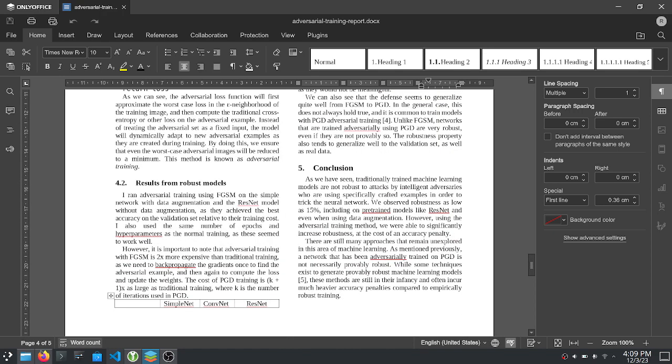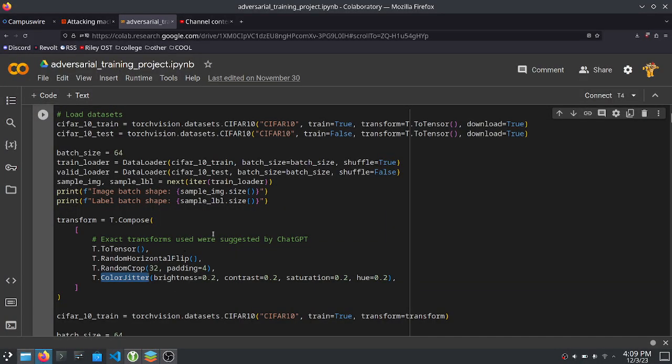Now, you might be saying, we've proven that we can render a network robust to these types of attacks for images on the training set, but how do we know it'll generalize to images on the test set, or even just generalize to other types of attacks as well?